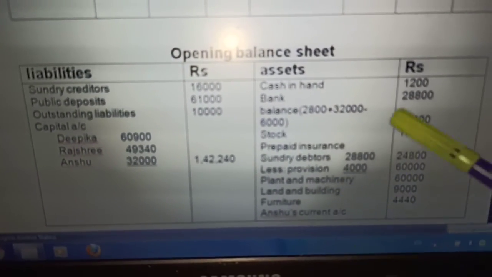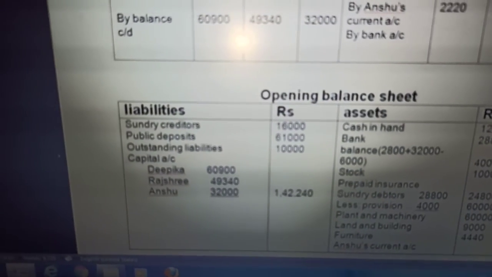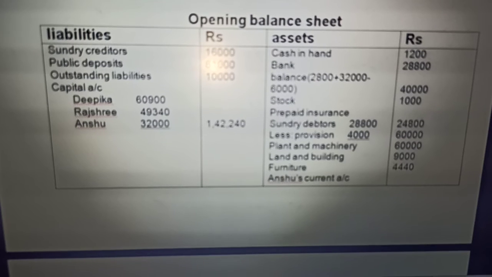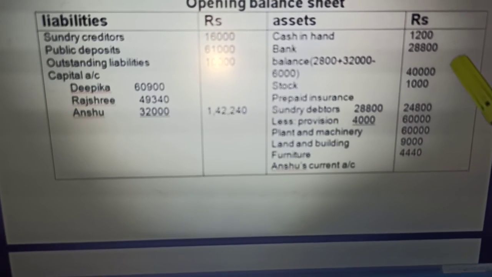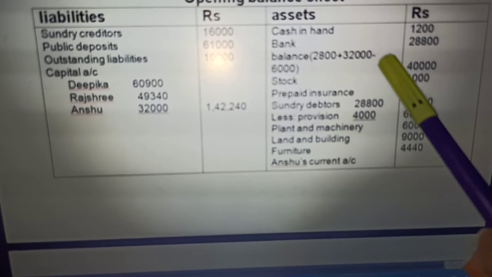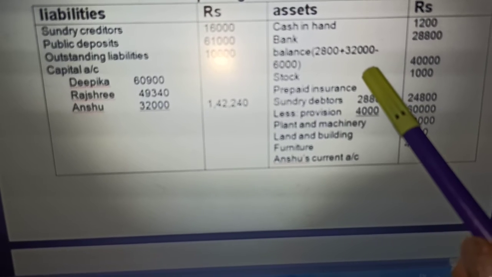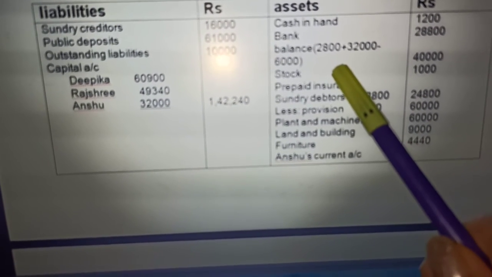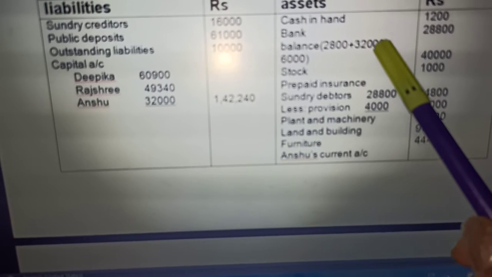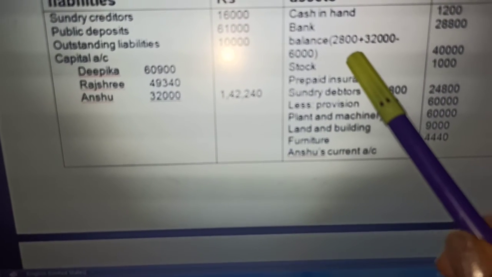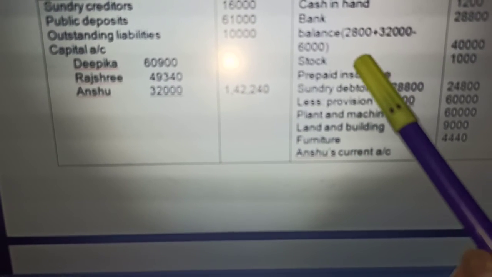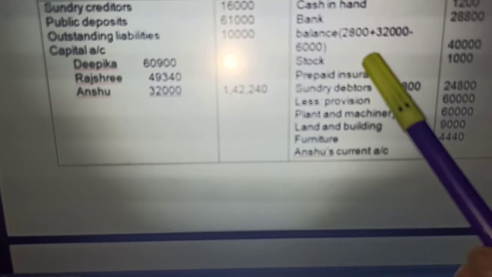What are the adjustments that we make in the balance sheet? You know how to make the balance sheet. Cash in hand, cash at bank, whatever balance is given there, we add to the bank balance the new partner's capital, plus the new partner's goodwill in case the new partner brings his share in cash.